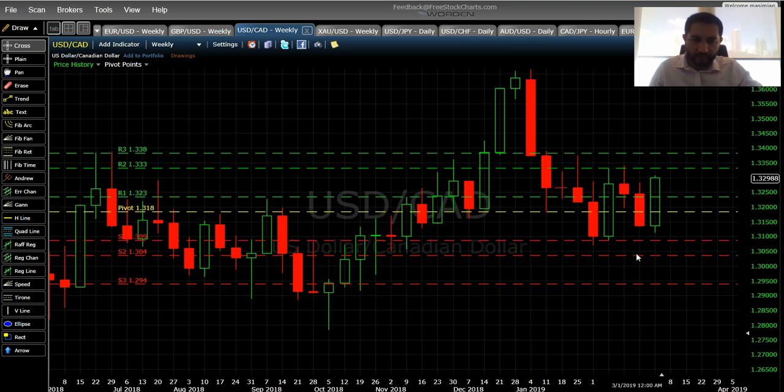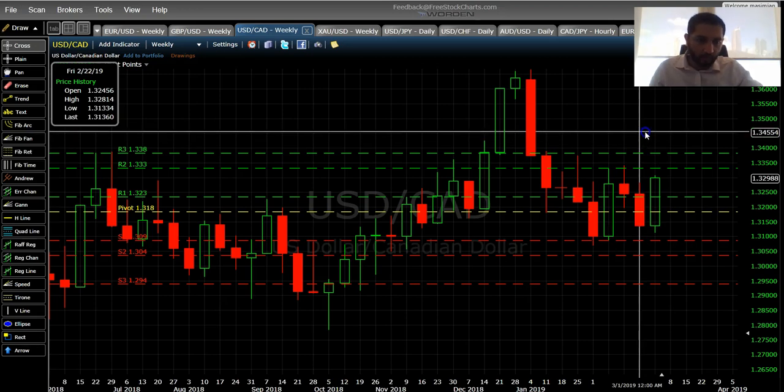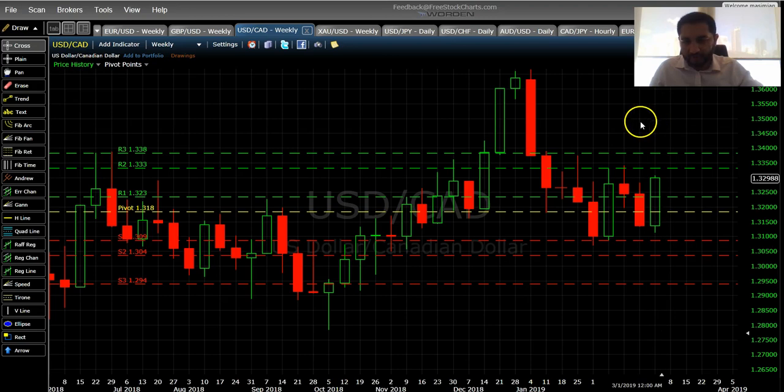I would expect, if the dollar index starts to go up, that it will attain at least 1.34554 or above. So I'm bullish on this pair, and I would expect that it will go higher, even though, as I said, throughout the week there are big volatile news, but our targets are ultimately at a higher level, as a bullish momentum for the USD Canadian dollar.